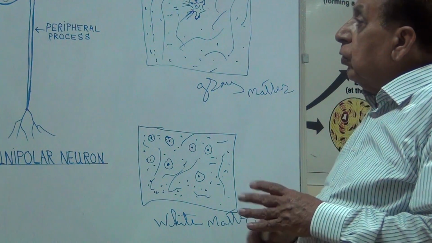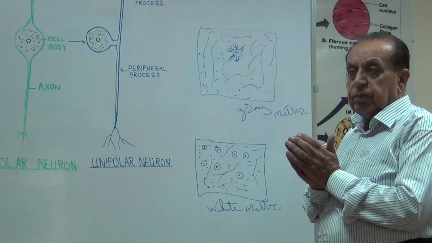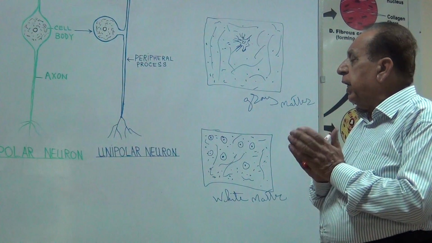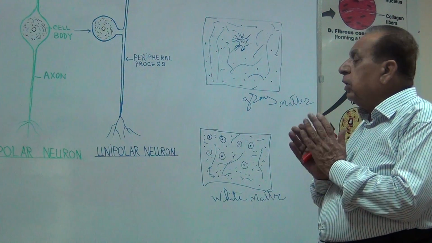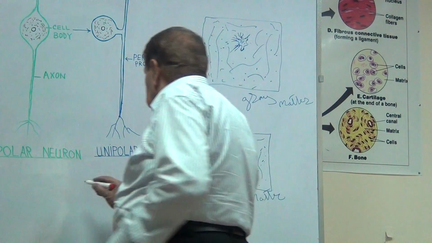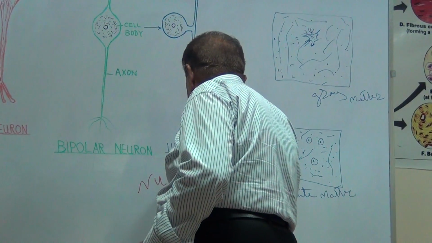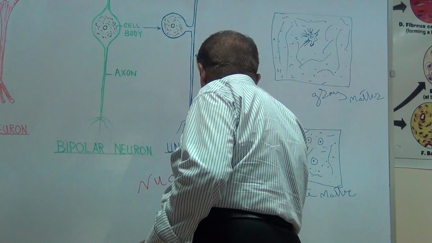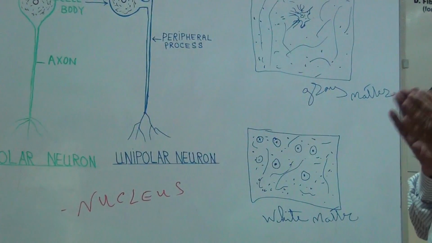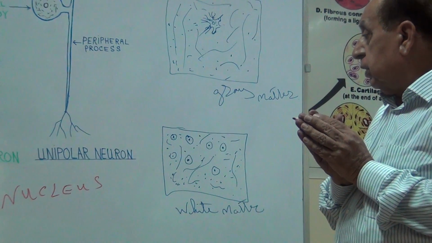Now the collection of neurons in the central nervous system, in brain and spinal cord, is called a nucleus. It's called a nucleus in spinal cord and brain, cerebrum and cerebellum.